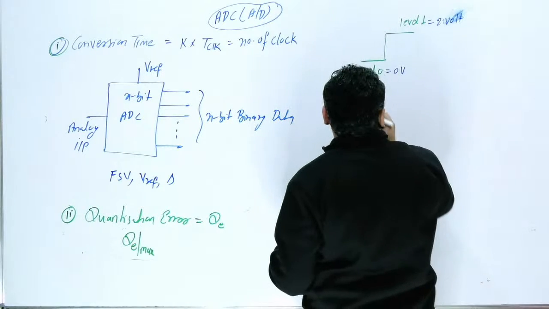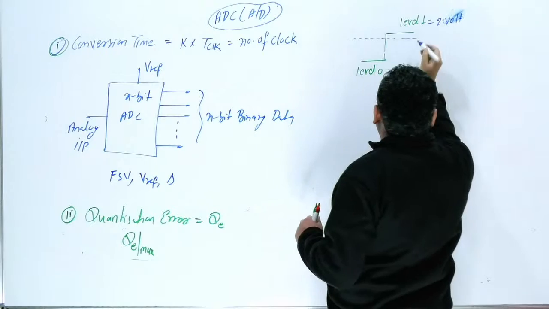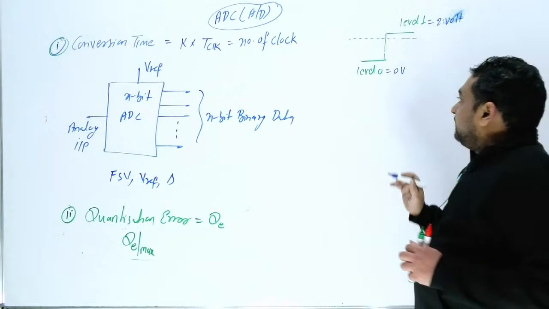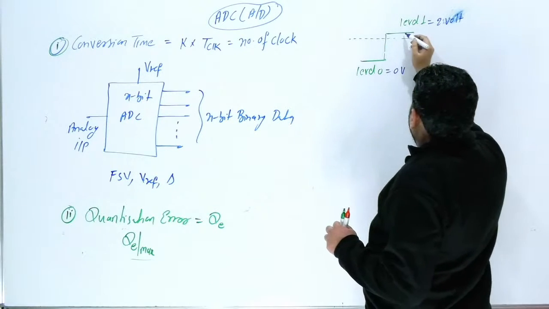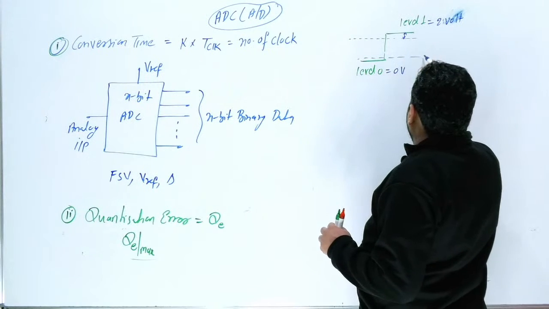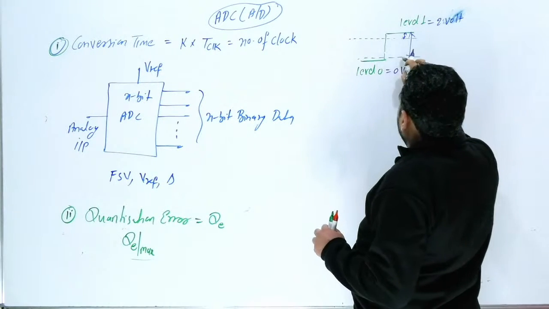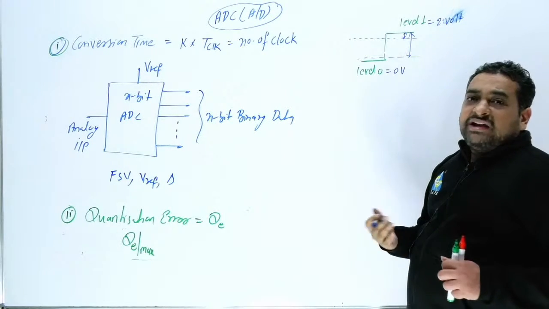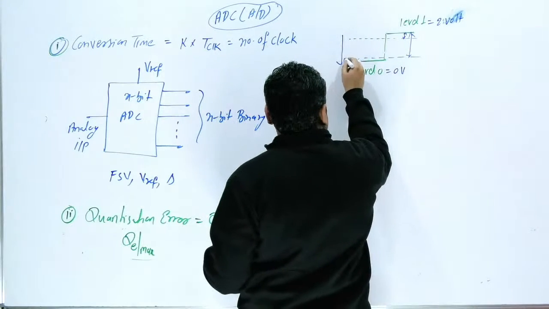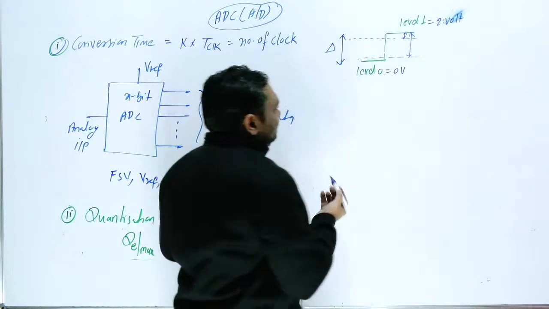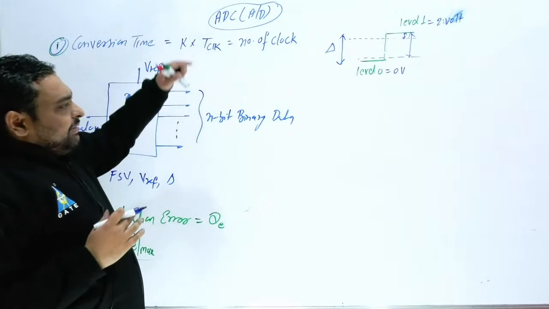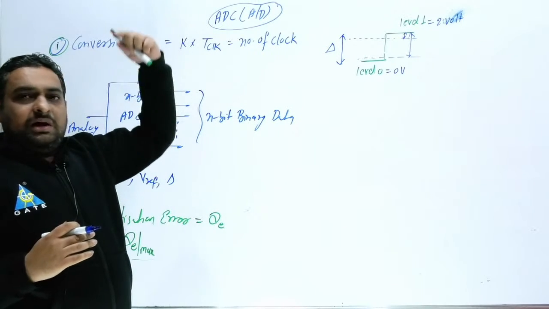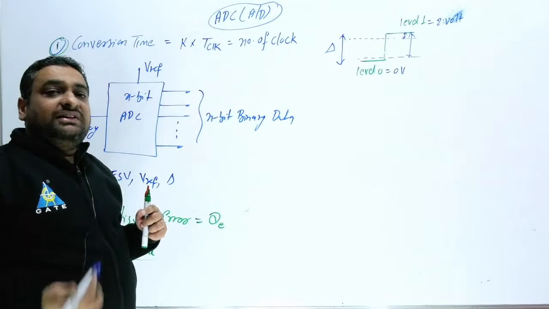Now suppose, for example, your input is like this, and you are always getting the upper value. For this the error will be this one, and for this again the error will be this one. Suppose this value is 2 volt, so what can be the maximum error? And this is your step size. In this situation, any value in between level 0 and level 1 is quantized to the upper portion, or you can say the upper level. So every value is going to be quantized to the upper level.